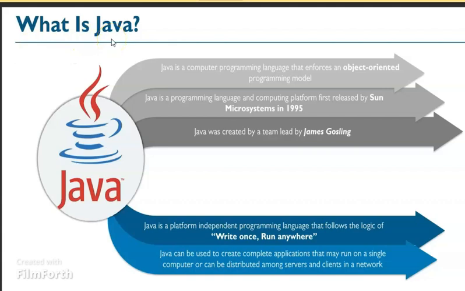So, what is Java? Java is a computer programming language that enforces an object-oriented programming model. Java is a programming language and computing platform first released by Sun Microsystems in 1995. Java was created by a team led by James Gosling. Java is a platform independent programming language that follows the logic of write once and run anywhere. Java can be used to create complete applications that may run on a single computer or can be distributed among the servers and clients in a network. This is what is Java.